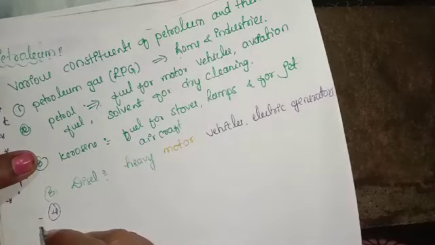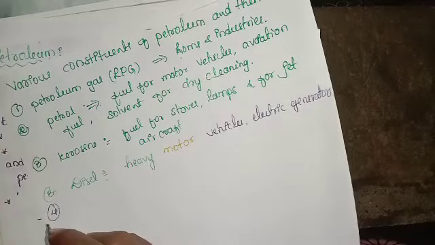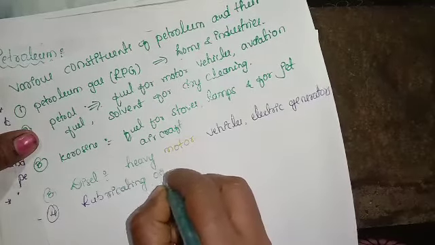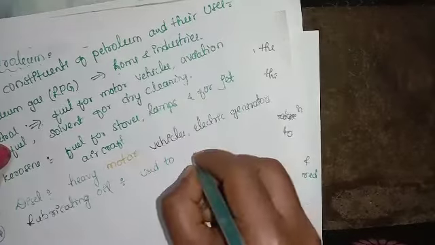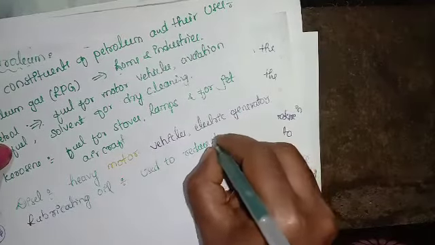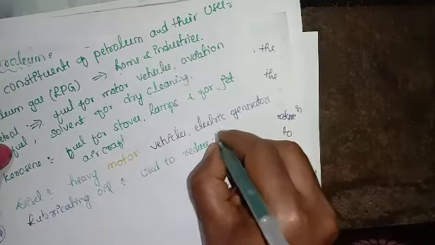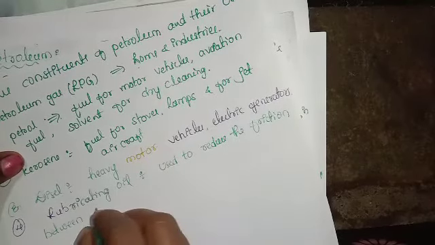Lubricants are used to reduce friction to let machinery parts function smoothly. Lubricating oil is extracted from petroleum and is used to reduce the friction between machinery parts.